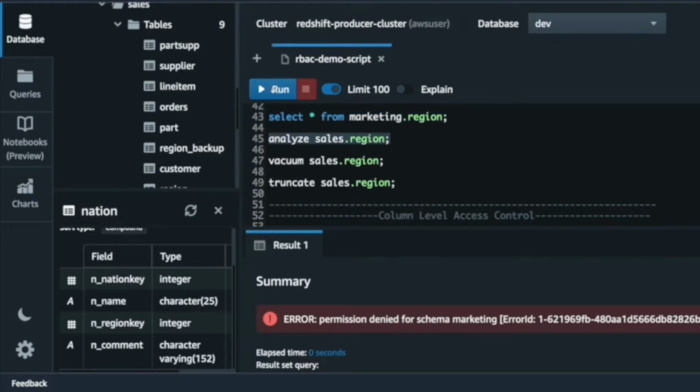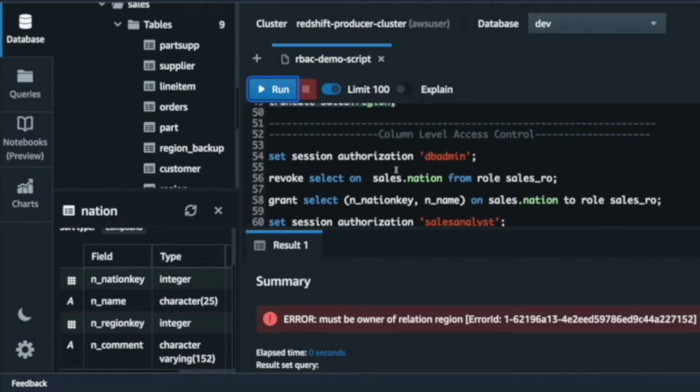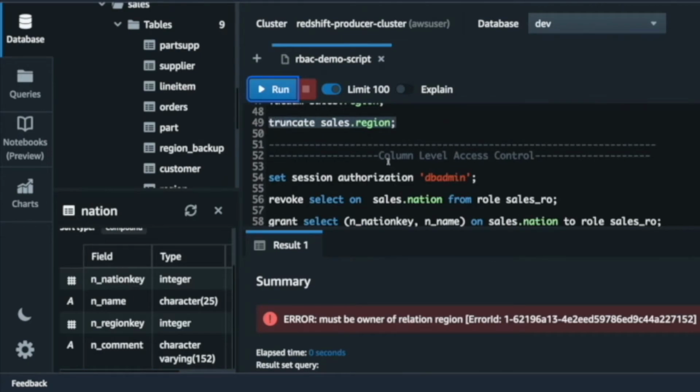Similarly, the region tables in the sales schema are not owned by sales analyst, neither the nation nor any of the other tables. So if I want to analyze or vacuum or truncate them, all of them will fail because sales analyst doesn't have the necessary permission, and the sales analyst also doesn't own those tables.